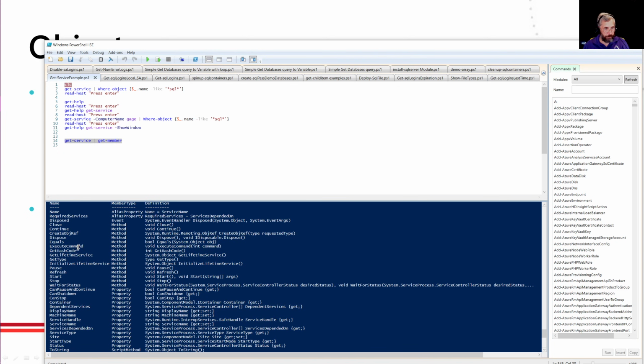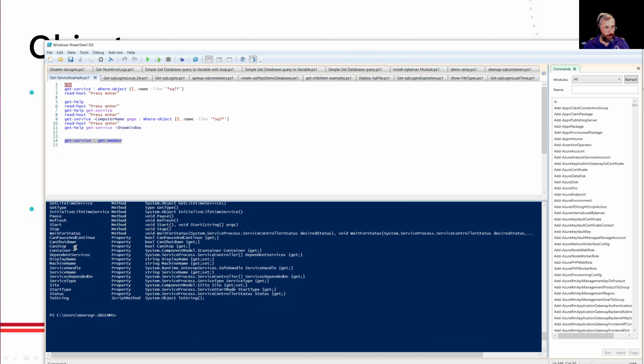We can look at, can we stop it? Is that a Boolean? What type of startup? Is it automatic? Is it automatic delayed? Is it manual? Maybe it's disabled. Why is this thing not running? Oh, someone said it's disabled. I can't start it. And I have some other things I can start and stop there.